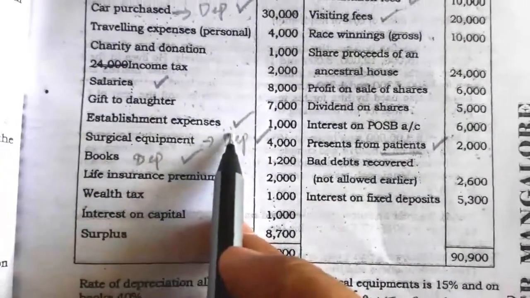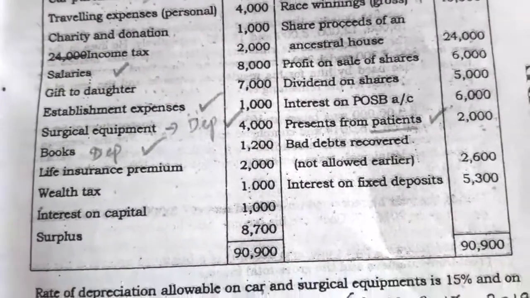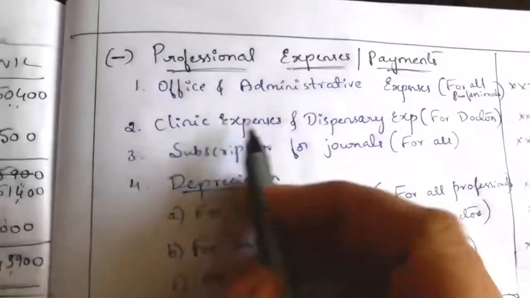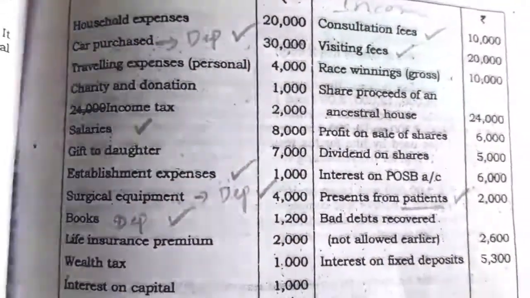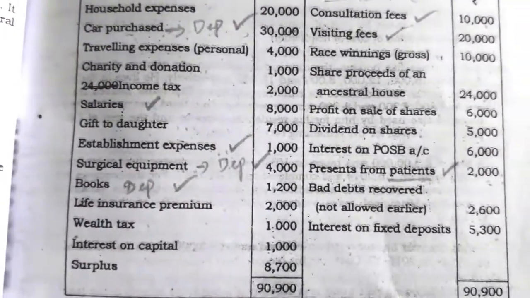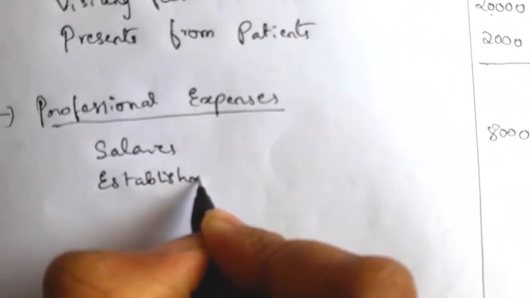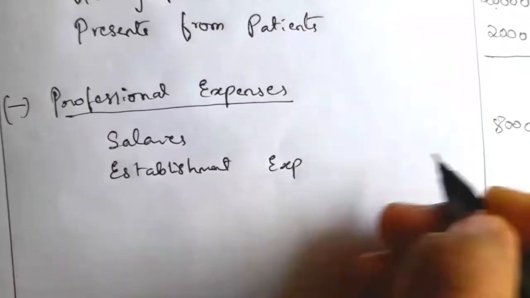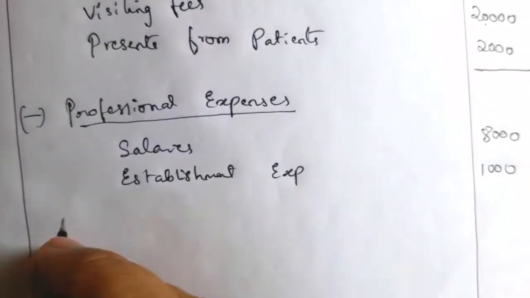Establishment expenses relate to the office and administrative expenses of a profession. For all professions they have to pay salaries and incur establishment expenses. So salaries 8,000 and establishment expenses rupees 1,000 are professional expenses.